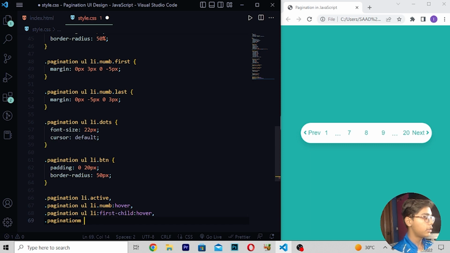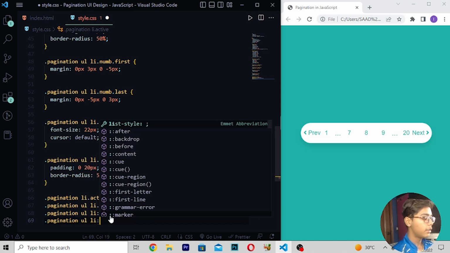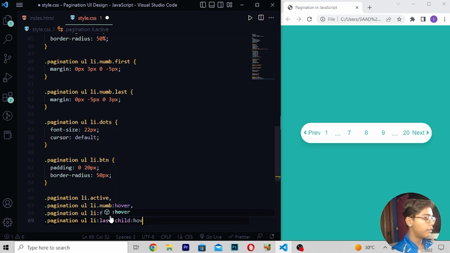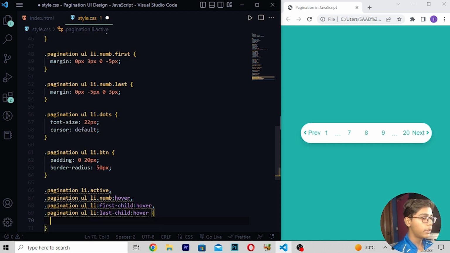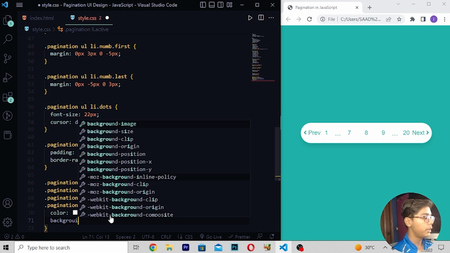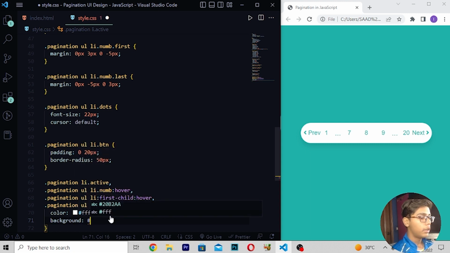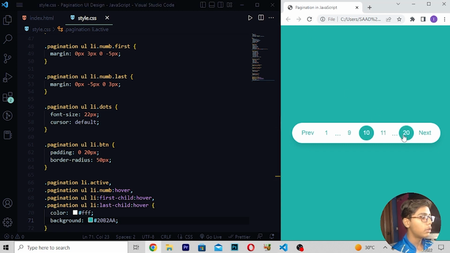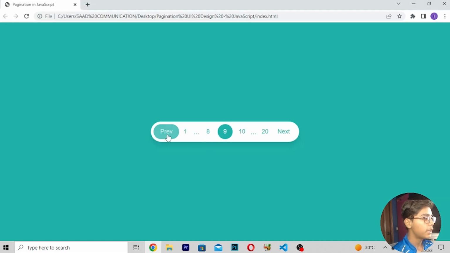then I will be moving down, right here .pagination ul li last-child hover, then I will be writing color which should be white, then right here background which should be 20b2aa, then you have to save this and reload. So here if I show you, now we are getting this thing. Now if I show you by full-screening this, you can see we are getting all this stuff and it is working totally like we want.